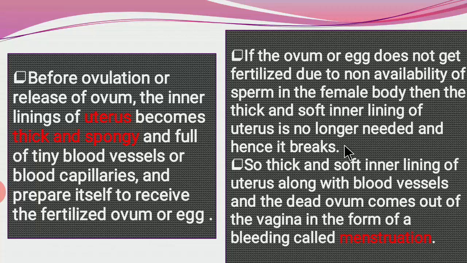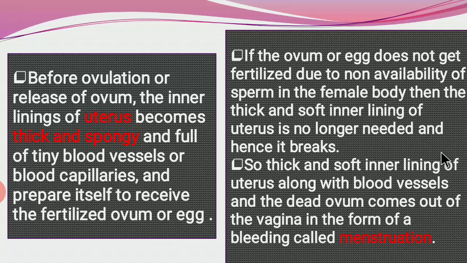But unfortunately, if the sperm does not enter the female reproductive system and the egg or ovum does not get fertilized, then because of the non-availability of sperm, the thick and soft inner lining of the uterus is no longer needed, hence it breaks. So the thick and soft inner lining of the uterus along with blood vessels and the dead ovum comes out of the vagina in the form of bleeding, and this bleeding is called menstruation.